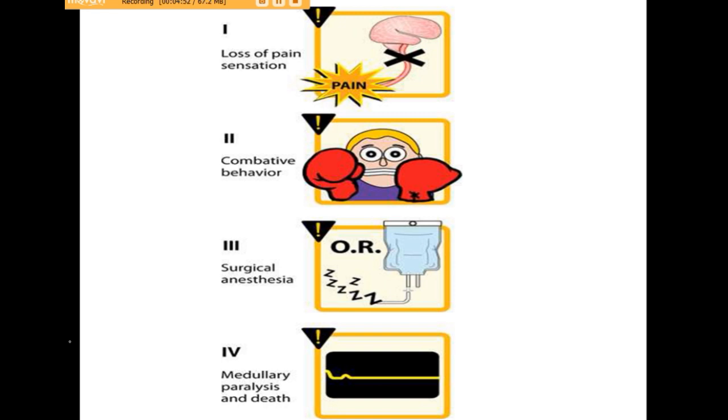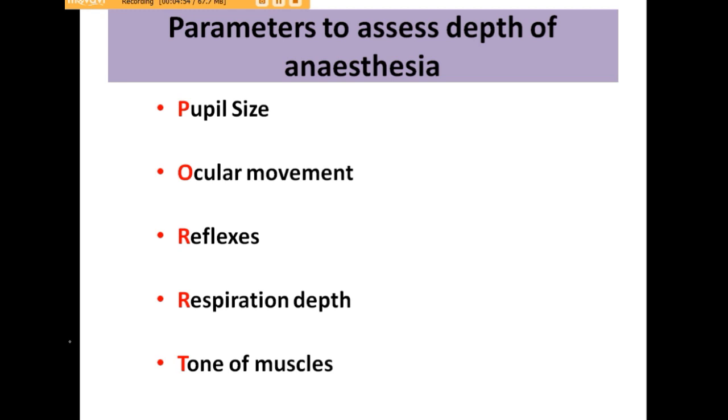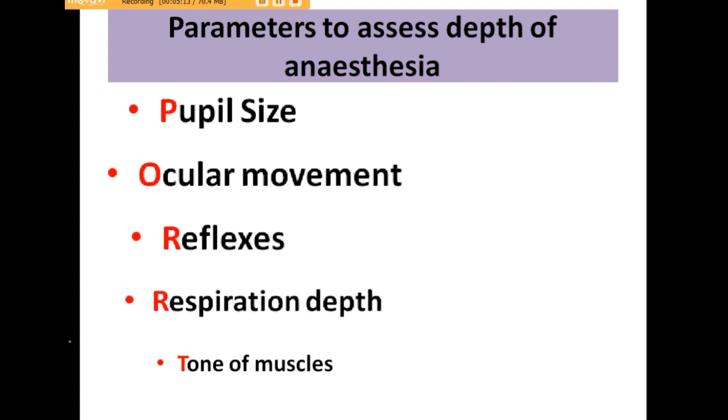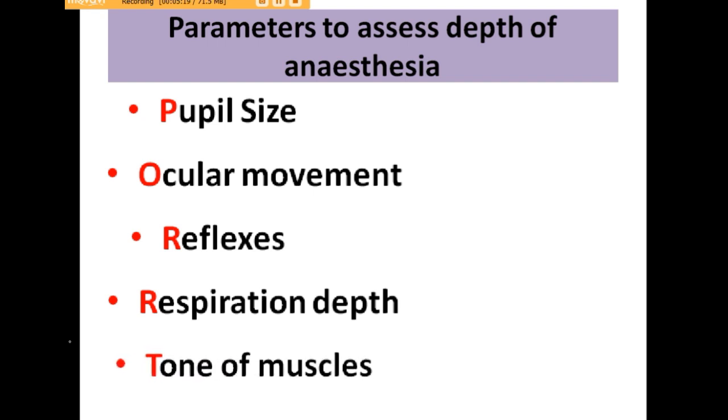The parameters used to assess the depth of anesthesia are the pupil size, that means there should be mydriasis. There should be no ocular movements, which are considered a sign that the anesthesia is not appropriate. There should be no reflexes, respiration depth should be monitored, and the tone of the muscles is checked to see the depth of the anesthesia.